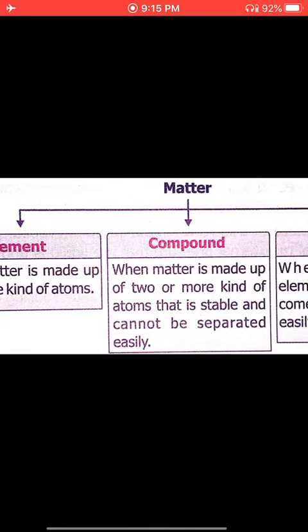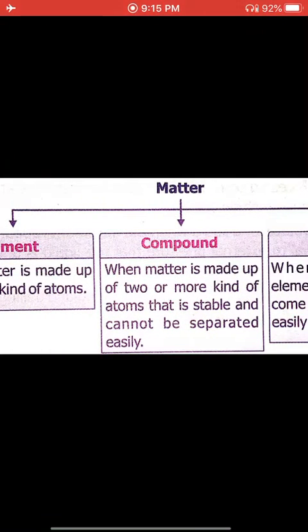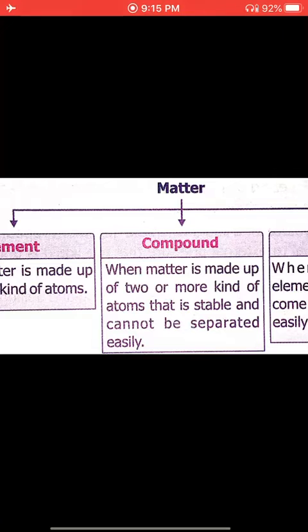Now coming to the compound. A compound is when matter is made up of two or more kinds of atoms that are stable and cannot be separated, which means there should be two types of atoms. The best example is water. The formula of water is H2O. I told you in the previous chapter that the formula of water is H2O. So here it has hydrogen plus oxygen, two different types of atoms. Even with hydrogen and oxygen, two different types of atoms, we cannot separate water. Can we separate water? No, water cannot be separated.